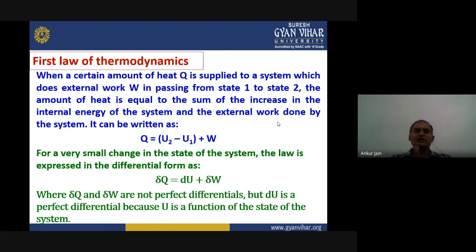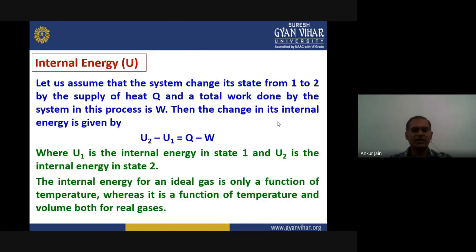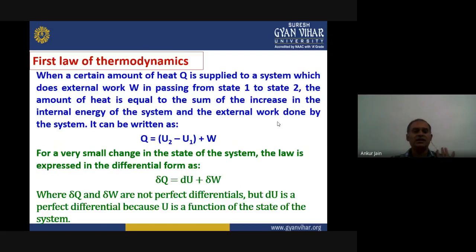The amount of heat is equal to the sum of the increase in internal energy and the total external work done by the system. So in mathematical form, we can write Q is equal to the change in internal energy, that is given by U2 minus U1, plus W. This is very similar to what we defined here for internal energy. We have just rearranged, and that is actually termed the first law of thermodynamics.